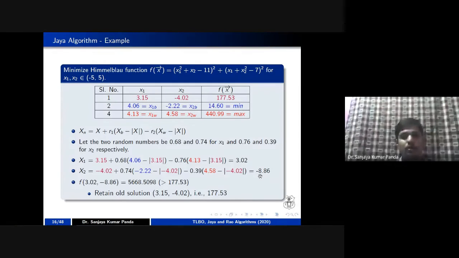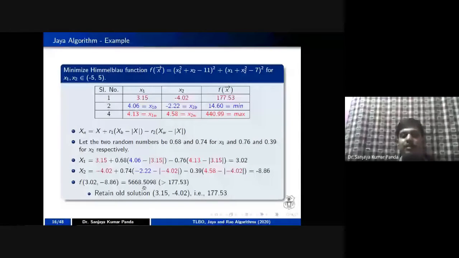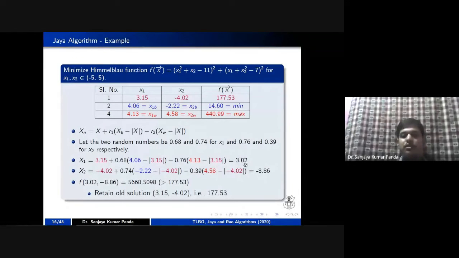But in order to update this value, what do we have to do? We have to put these two values in the Himmelblau function. If you put these values in the Himmelblau function, you get the value 5668, which is much higher than your current fitness value. As your old fitness value is better, we are keeping 3.15 and minus 4.02 for population 1, and we are discarding 3.02 and minus 8.86.